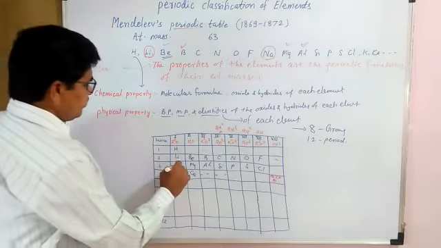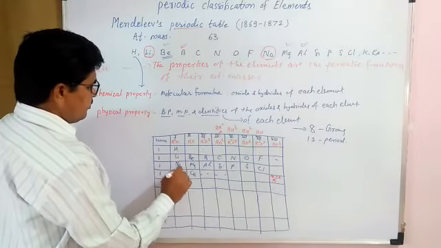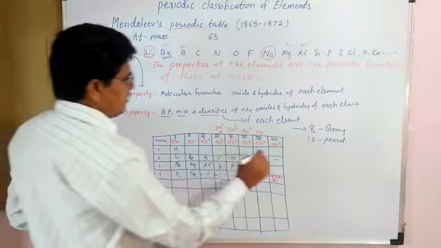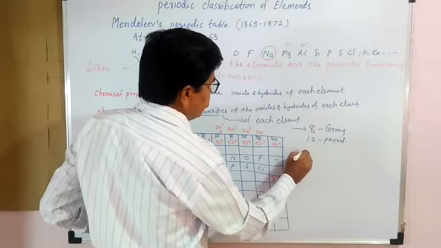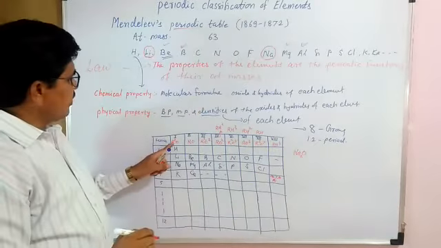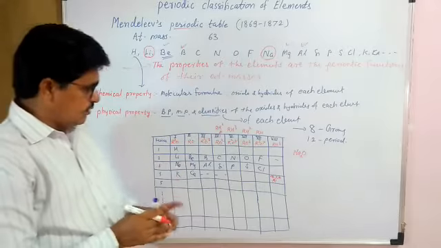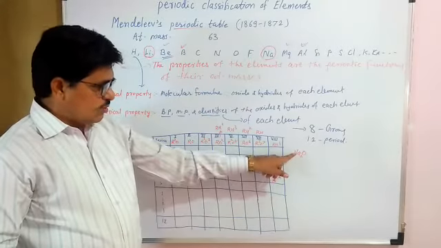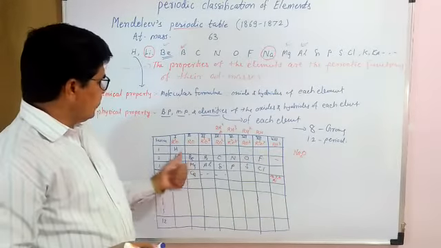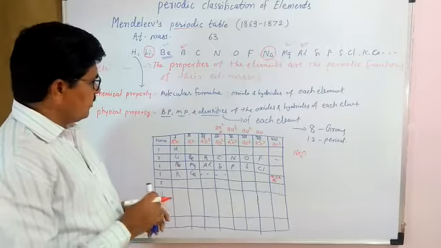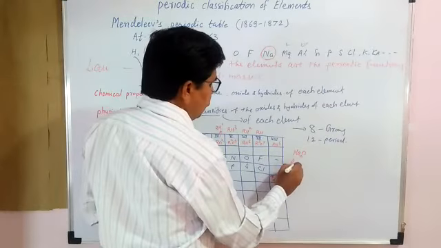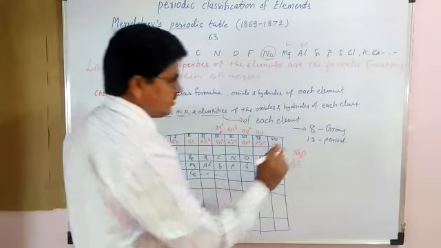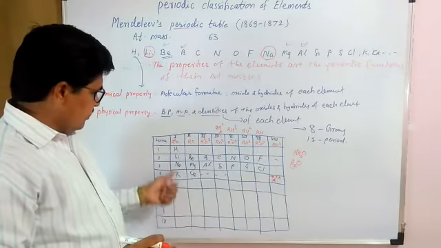For example, take sodium. Oxide of sodium means what? R means element, that means Na2O. This is the oxide. R2 represents two atoms of sodium reacting with oxygen. That is nothing but the R2O. Today, in place of R square O, you can take R2O, where R means the given element in that group.